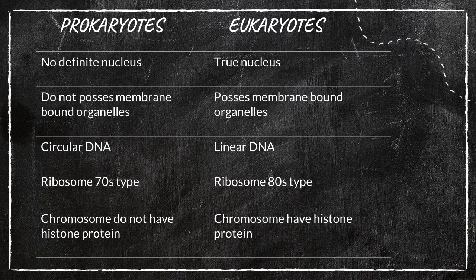But here, prokaryotes do not have histone protein, but eukaryotic chromosomes have histone protein. So this is some basic difference between prokaryotes and eukaryotes. Bacteria means we can say it is a prokaryotic cell, so it may have all these characters which are explained here. Eukarya means eukaryotic cells that have all these characters we explained here. Do you get me, students? Fine. Now let us go for the bacteria.